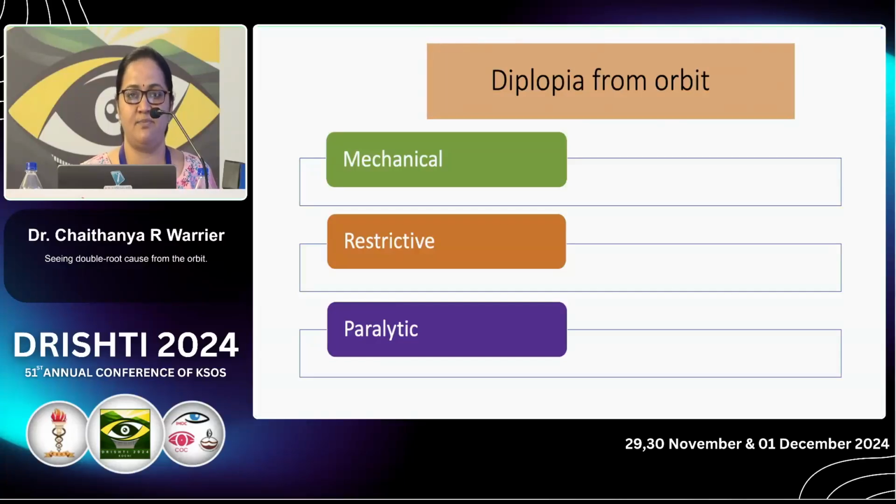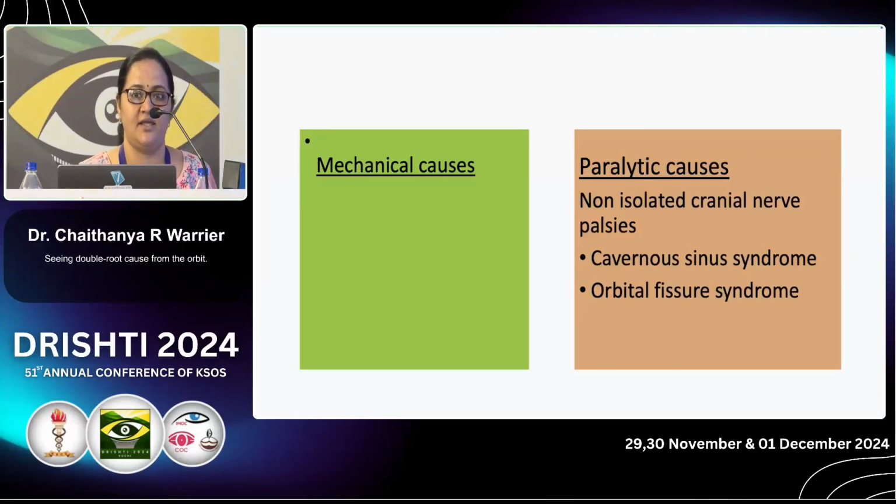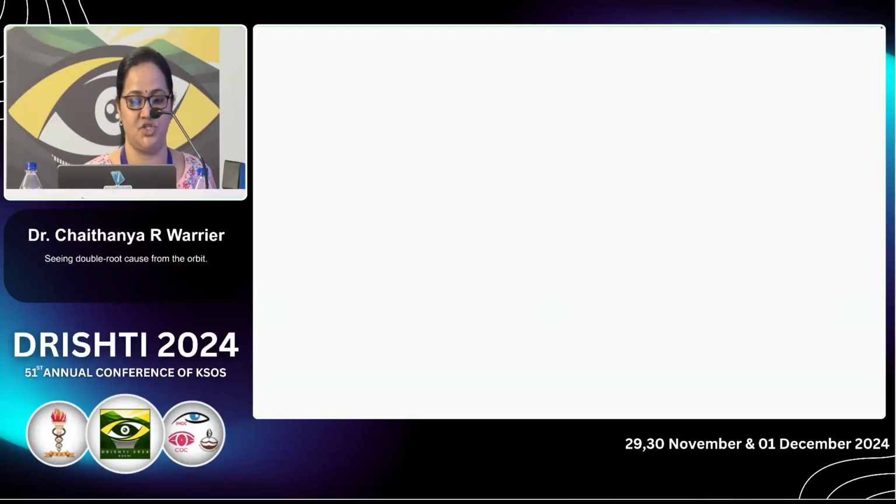Basically, the mechanism behind this diplopia from the orbit will be either mechanical, restrictive, or paralytic. Restrictive causes will be from orbital fracture with muscle entrapment, thyroid eye disease, or scar tissue due to any cause relating to the orbit, like orbital inflammation, and restrictions due to orbital tumor involvement. Mechanical: an orbital mass lesion can limit the movements. Paralytic causes are due to non-isolated cranial nerve palsies, leading on to pathology at the cavernous sinus and orbital fissure.